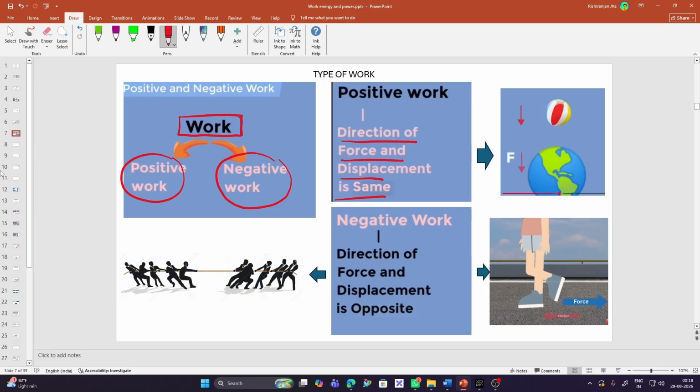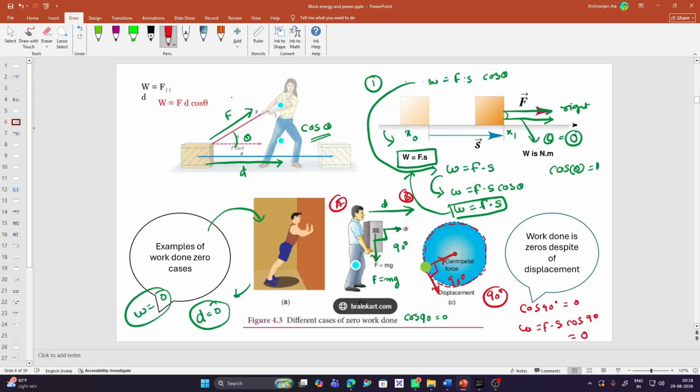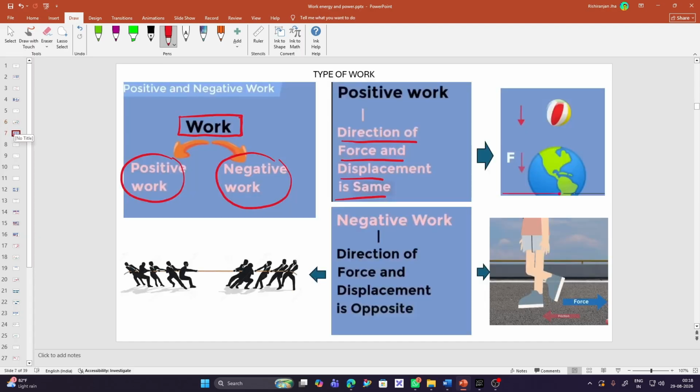Like in the previous example, I pushed this cube and this cube displaced from point x0 to x1. So the direction of force is the same as the direction of displacement. Now we can look at the most famous example.